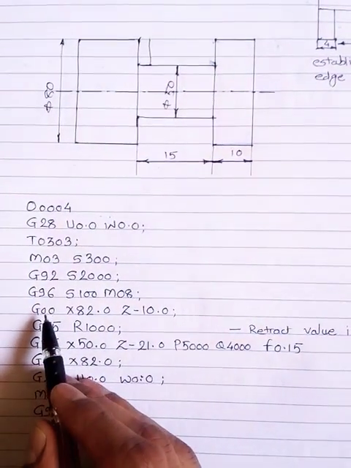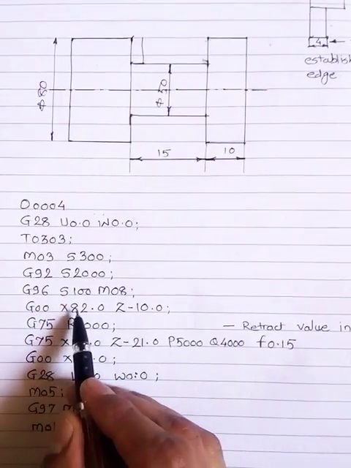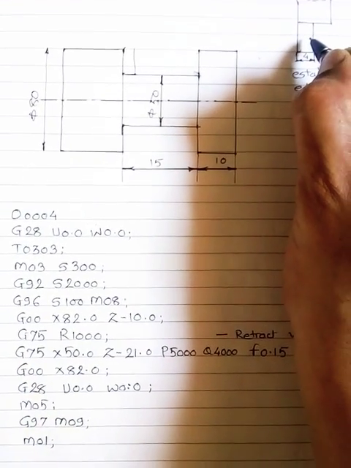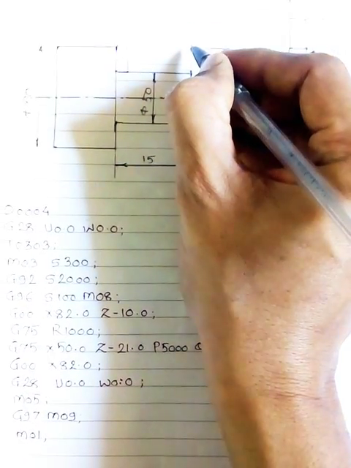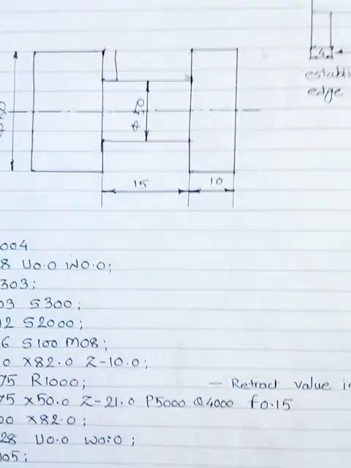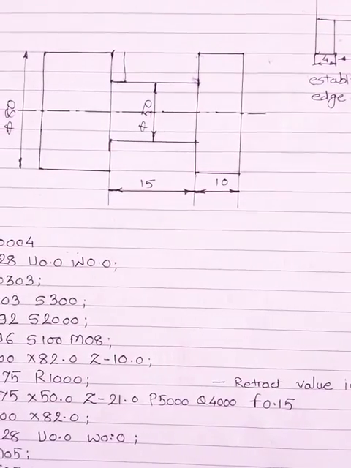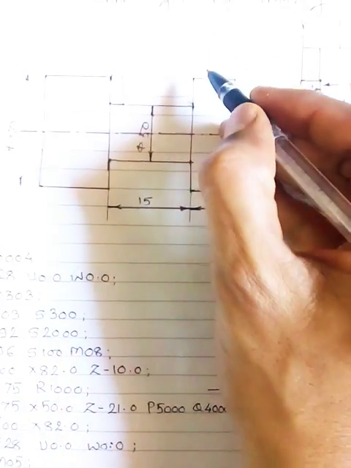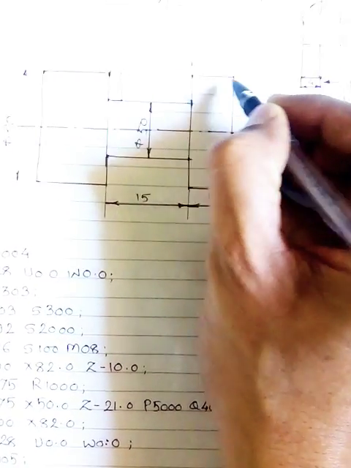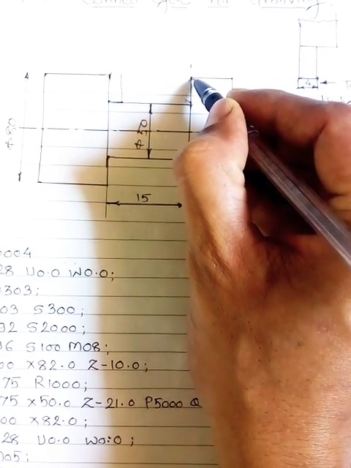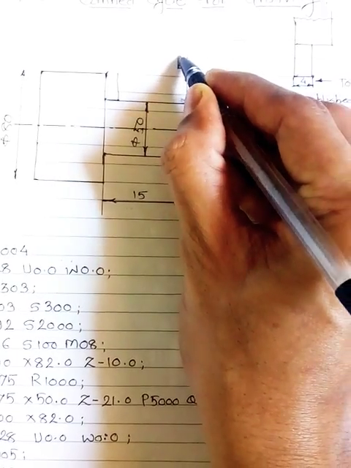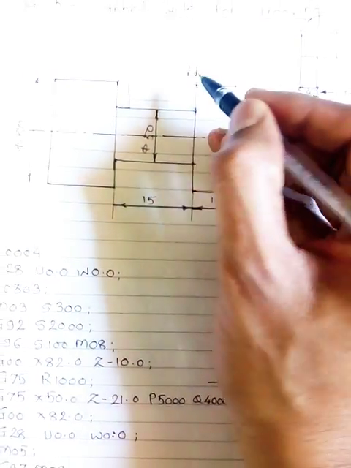So with rapid motion, G00 X82 and Z minus 10. From the machine 0 position the tool will move to X82. This is the 80 mm diameter, so the tool will move 2 mm away from the workpiece and 10 mm minus in the Z direction. Up to this point the tool will move rapidly from this position to this position.